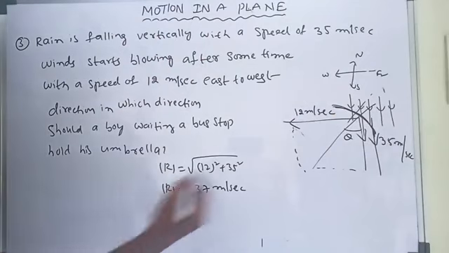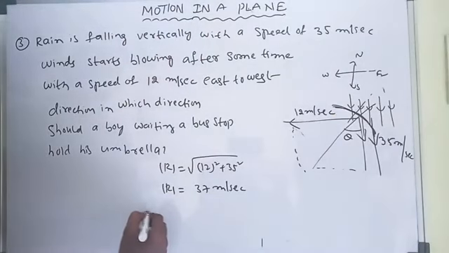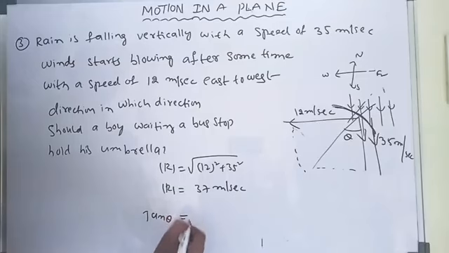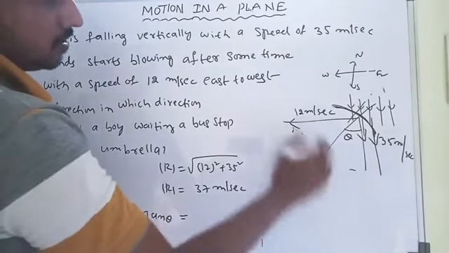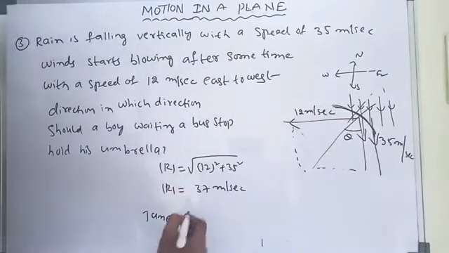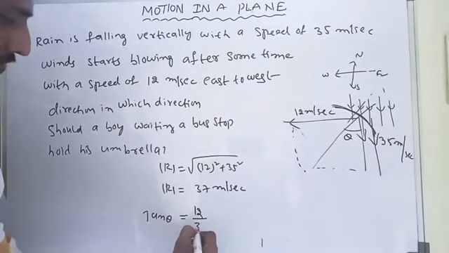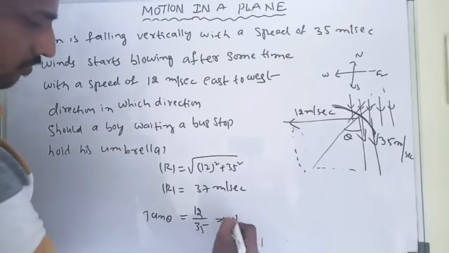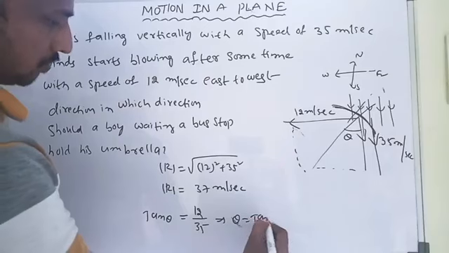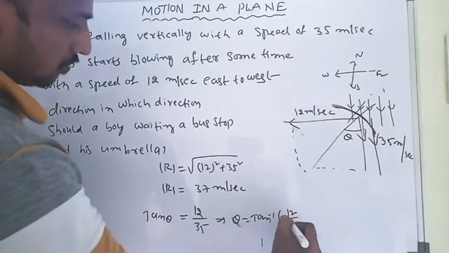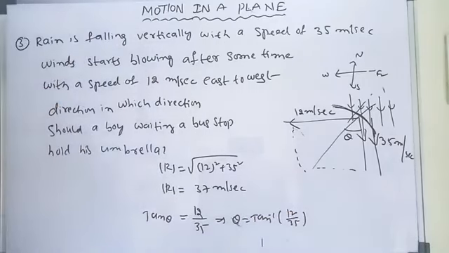So now what is the angle? Tan theta is equal to this one by this one. So this is 12 by 35. Therefore theta is equal to tan inverse of 12 by 35, which is 0.343.